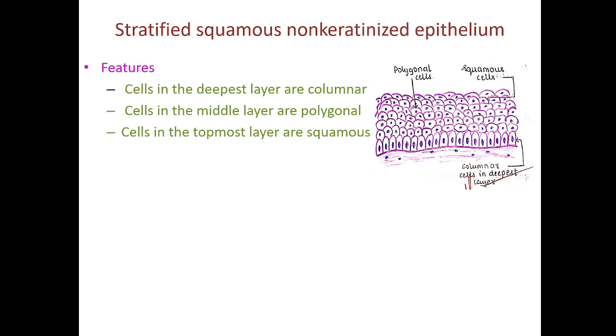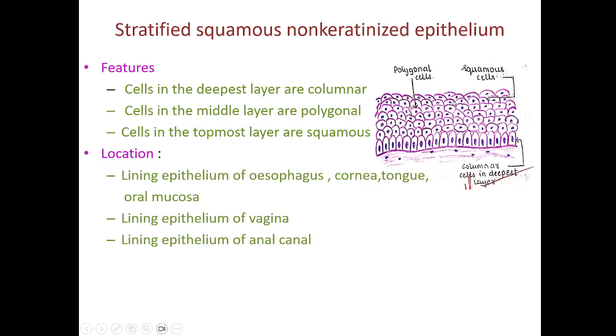Stratified squamous non-keratinized epithelium. Cells in the deeper layer, again you can see they are columnar. The cells in the middle layer are polygonal, and the topmost layer cells are squamous. Where is this epithelium present? Stratified squamous non-keratinized epithelium. Again, you can't see keratin here, that's why the word non-keratinized or non-keratinizing.